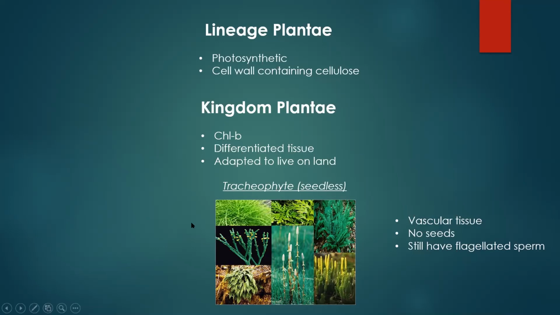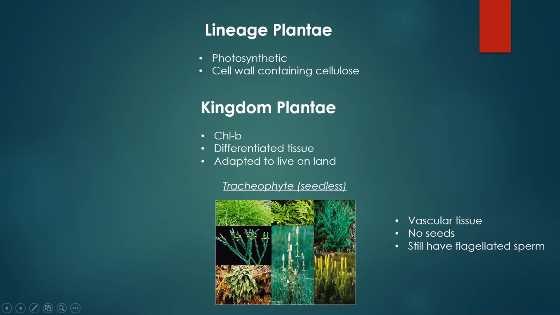Okay, with the non-tracheophytes and the seedless tracheophytes, they both relied on flagellated sperm for fertilization, meaning they're limited to only being able to fertilize during wet seasons. So they have to live in very moist environments and allow their sperm to swim to an egg to find an egg. However, with the seedless tracheophytes, we did evolve vascular tissue now. And by vascular tissue, we mean xylem and phloem. And that gave a huge advantage to these plants.